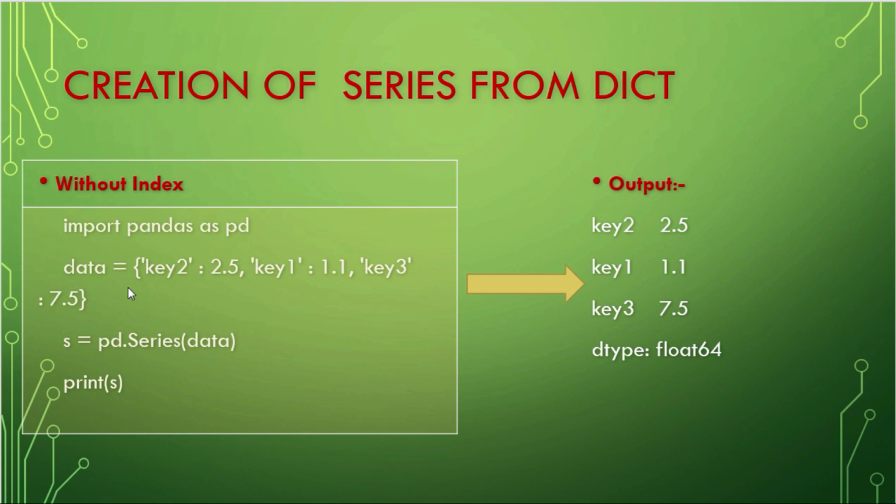And here data is equal to key to 2.5, so this is my dictionary. So as you know, dictionary is the key value pairs. So key 2 and 2.5, this is one pair and this is one pair and this is one pair. Okay, so these are the three elements in my dictionary, and I'm going to create a series using the dictionary. So I have directly passed this variable data into my series function. Later on I have printed this variable. Okay, let me show you practically how to create a series using dictionary.